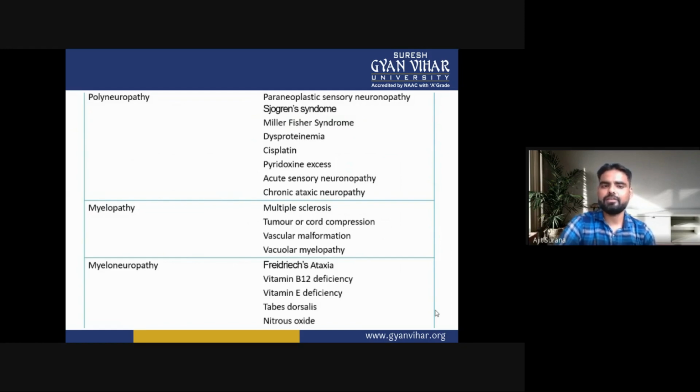The next cause of sensory ataxia is myeloneuropathy. In myeloneuropathy, there are Friedreich ataxia, vitamin B12 deficiency, vitamin E deficiency, tabes dorsalis, and nitrous oxide. So these are the causes of sensory ataxia: polyneuropathy, myelopathy, and myeloneuropathy.